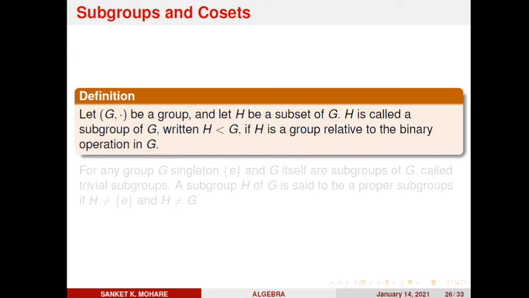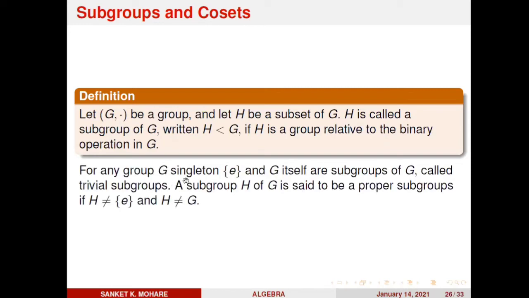So suppose G is any group, then any subset H of that set G is said to be a subgroup of G if that subset H forms a group itself under the same binary operation used in G. Suppose G plus is a group, then H plus is a group if H forms a group under the binary operation addition.